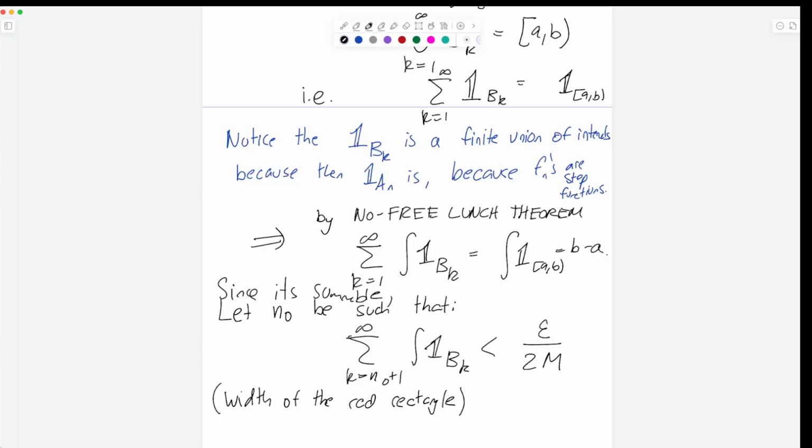And when it's within epsilon over 2m of the limit, then the whole infinite tail can add up to no more than epsilon over 2m. Yeah, this is a fact about summable sequences from like calculus 2 or something. And I guess it's important that everything is positive here. Maybe that helps you see it. Let's add that in. Great question.